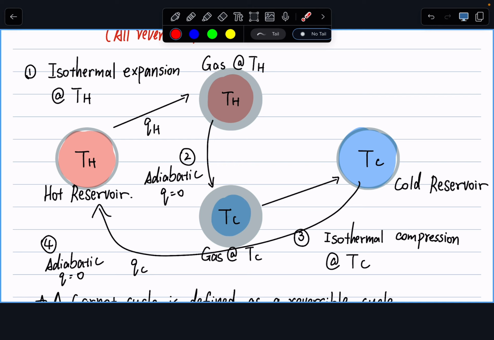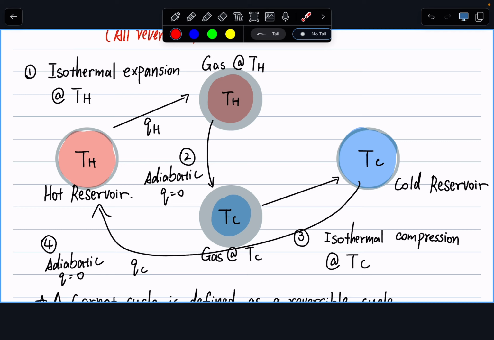We have an isothermal expansion where the volume and pressure change, but temperature stays the same. Then we have an adiabatic change of temperature. Even if my Q is 0, we can have an adiabatic decrease of temperature by altering pressure and volume. Then we have another isothermal compression at the same TC, and then undergo an adiabatic process to go back to the original state. So what exactly is happening in that cycle? Let's do that on the board together.